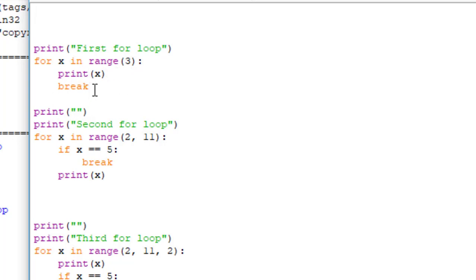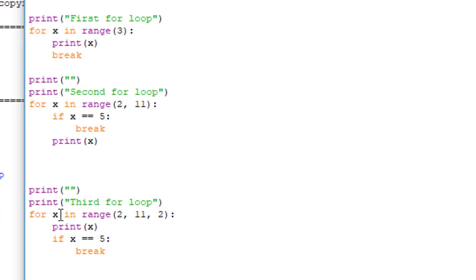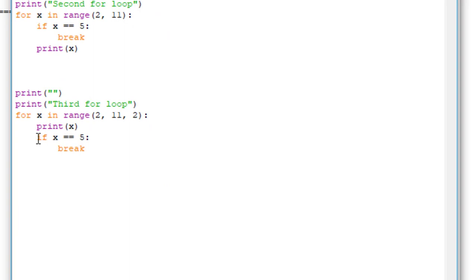And I'm going to show you that output, what the difference is here. Then we have for x in range of 2 to 11, if x equals 5, go ahead and break out of the program. So we've added a condition for the break. In the third example, we've also added that same condition, but in this case, we're going in steps of 2, and I'm going to show you that output.